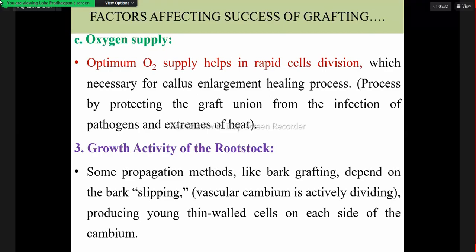Then under environmental condition, mainly oxygen supply and temperature: temperature is important for callus formation, and oxygen supply is important for rapid cell division, which promotes callus formation. Then we have to consider moisture, because if desiccation happens in the scion, it won't give a successful union, so we have to avoid desiccation or moisture loss from the cut portion. After this, I will stop today, and from the next lectures I will continue with the factors affecting grafting.